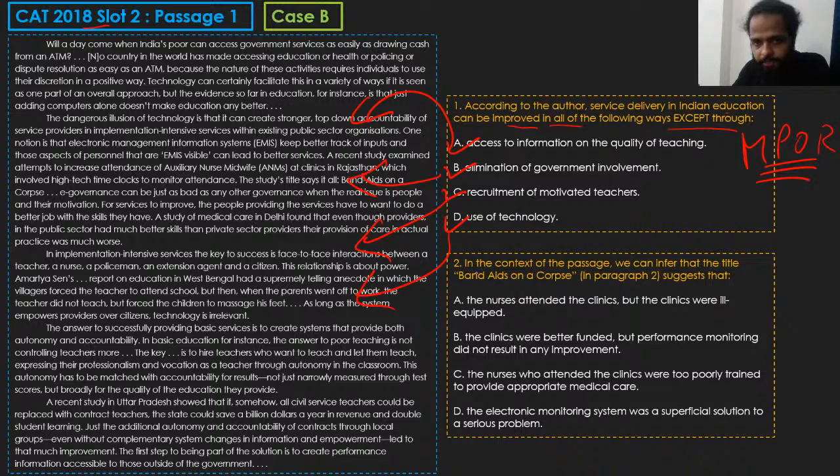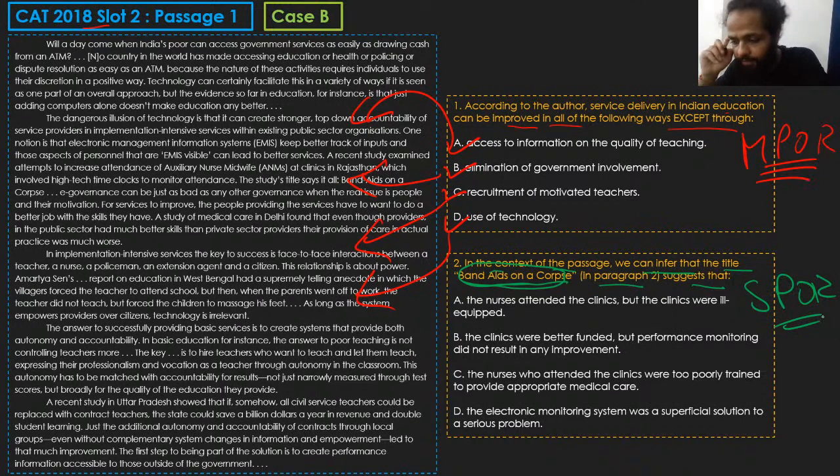Let's look at the second question. सेकंड क्वेश्चन में देखो ये थोड़ा सा डिफरेंट है. सेकंड क्वेश्चन आपका थोड़ा सा अलग है. In the context of the passage, we can infer that the title Band-Aids on a corpse in paragraph 2 suggests that. Now, in case of this question, इस question के case में, you have been given a very specific point of reference. What do we call this? We call these questions single point of reference questions. इसको क्या कहते हैं हम लोग? Single point of reference questions.